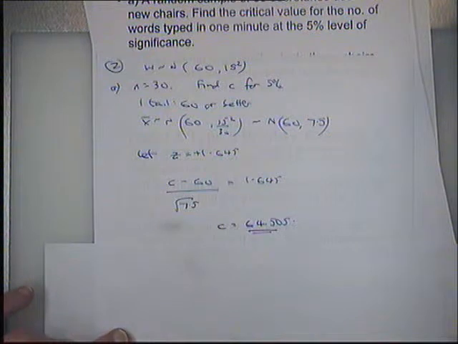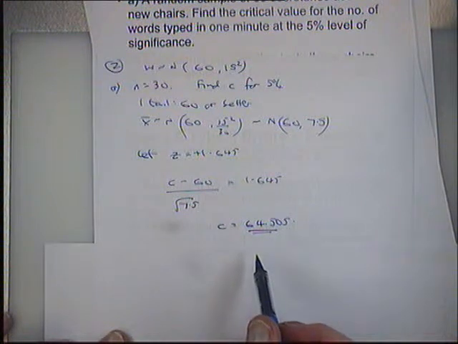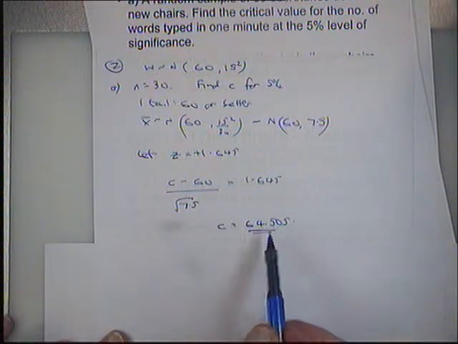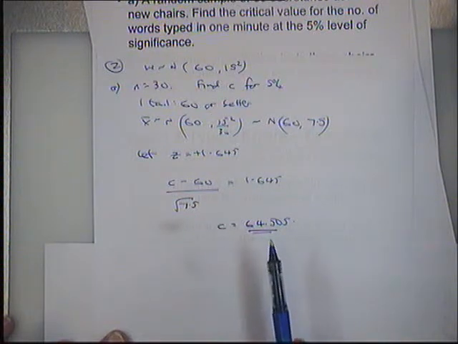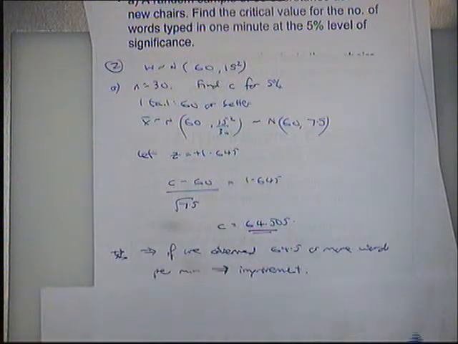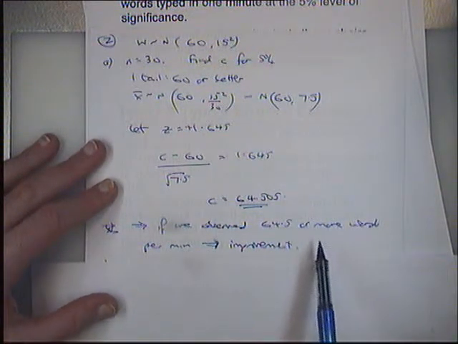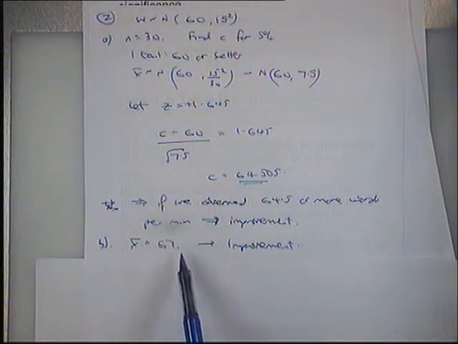67. They've seen 67 words after sitting on the new chairs. Yeah, that has exceeded this. Our critical value is 64. If it had risen above 64, because it was 60 to start with, we would accept things make a difference. So we are saying here, if we observed 64.5 or more words a minute, we'll conclude there is an improvement. So because our sample showed that it was now 67 on average, we conclude that the chairs have made a difference.